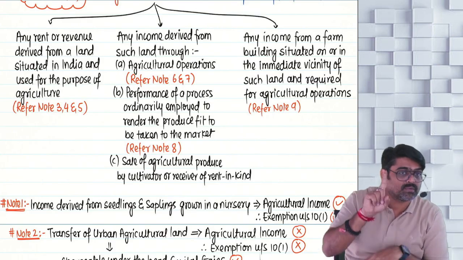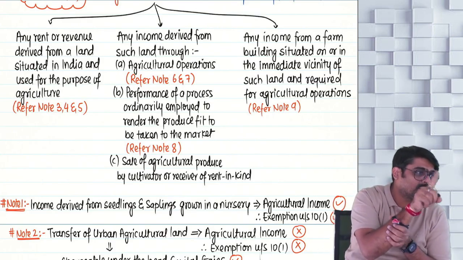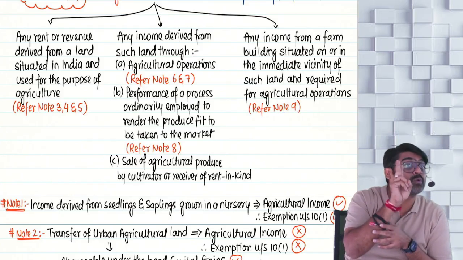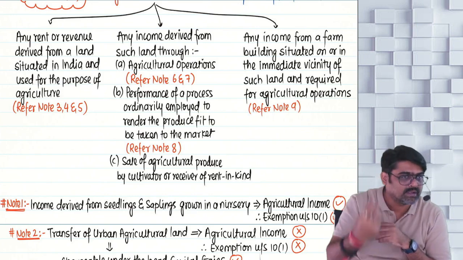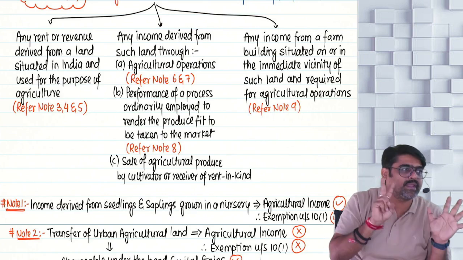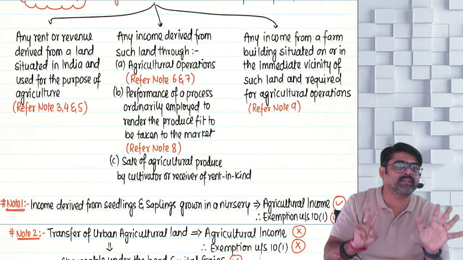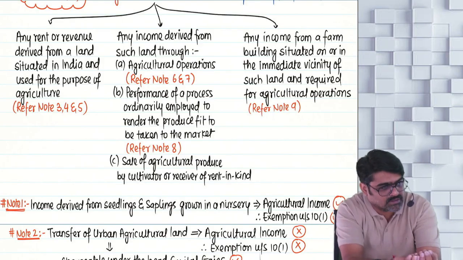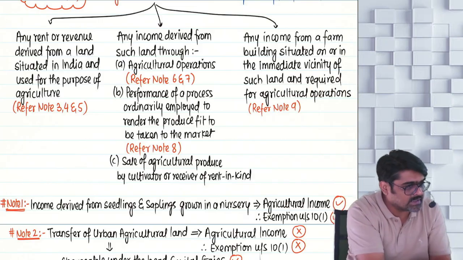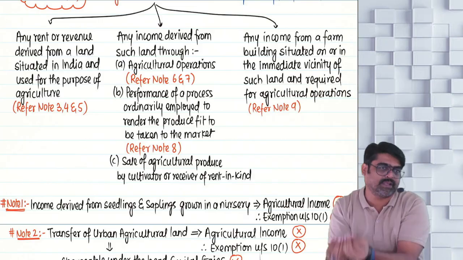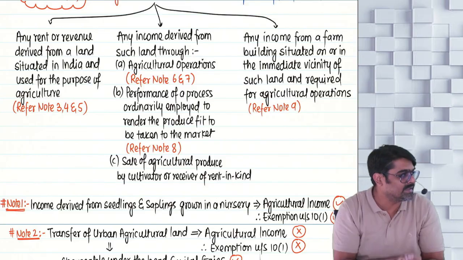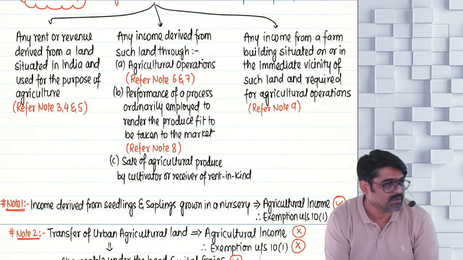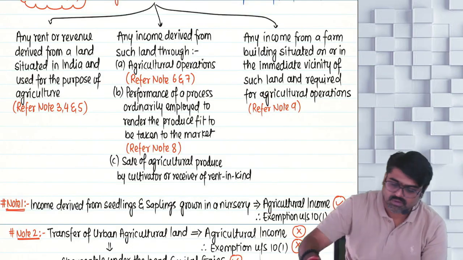Then income from nurseries is also agricultural income. Then income from transfer of rural agricultural land is also an agricultural income. Any of these incomes you see in the question, please consider these incomes as agricultural income, not taxable under any of the heads, fully exempt under section 10(1). Done, sir? Okay.